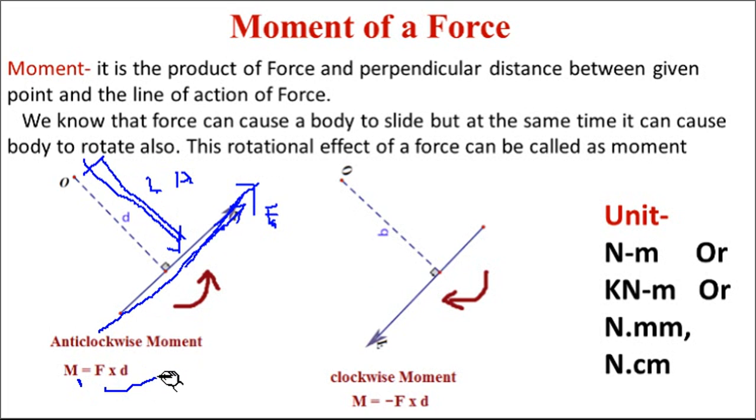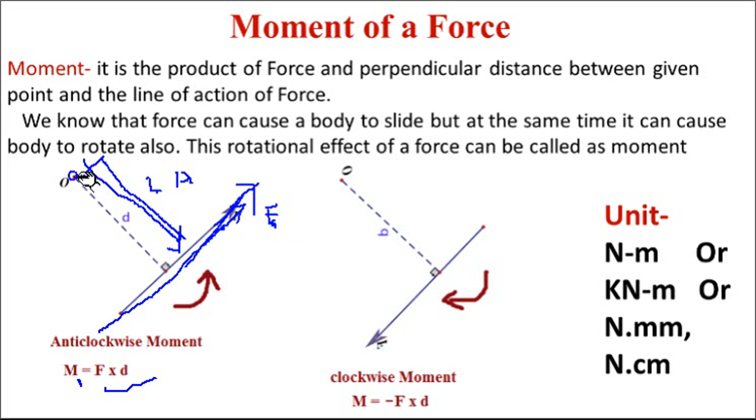Now the next part is the sign convention. We are going to take the sign convention as per the standard reference book, Beer and Johnson, for engineering mechanics. In Beer and Johnson, everywhere we take anti-clockwise as positive and clockwise as negative. How do we identify whether it is rotating clockwise or anti-clockwise? You know the clockwise rotation. A clock normally rotates like this.